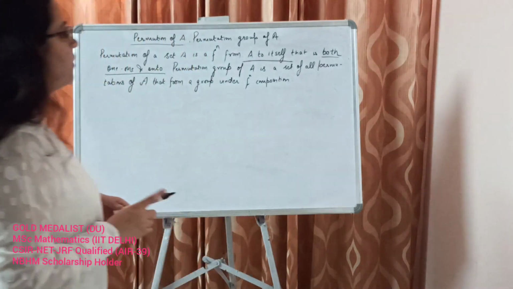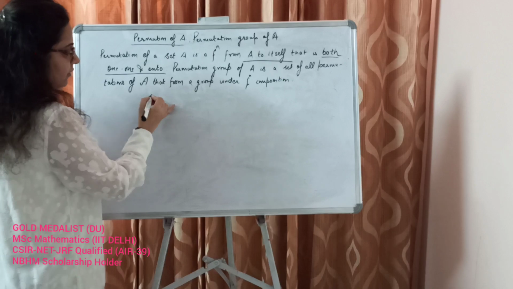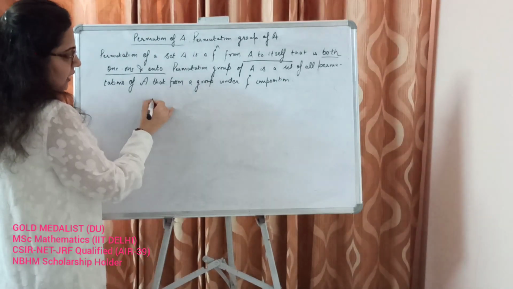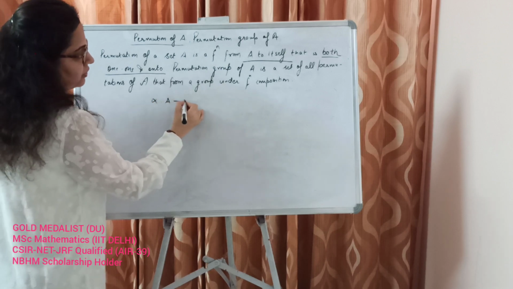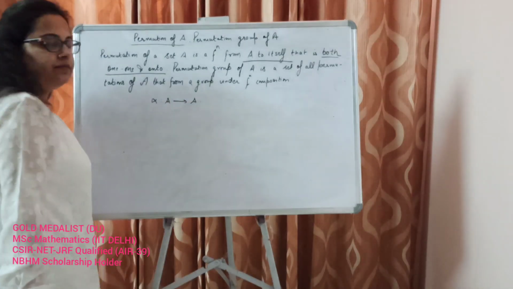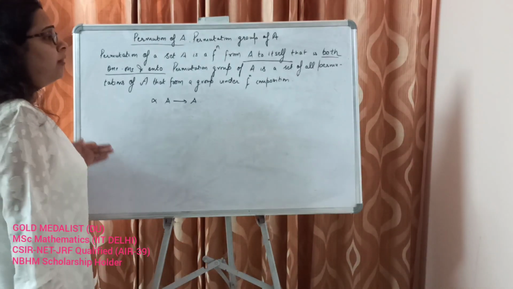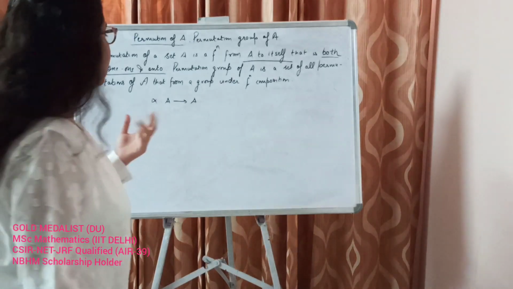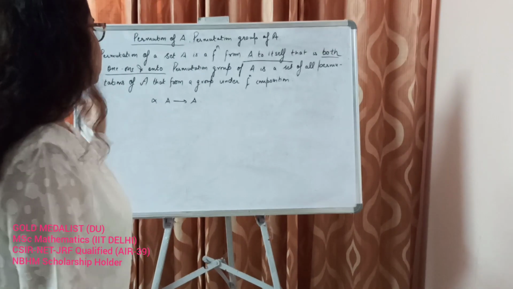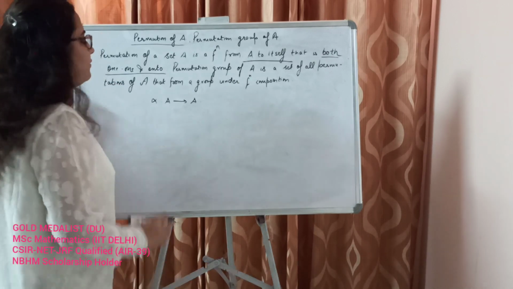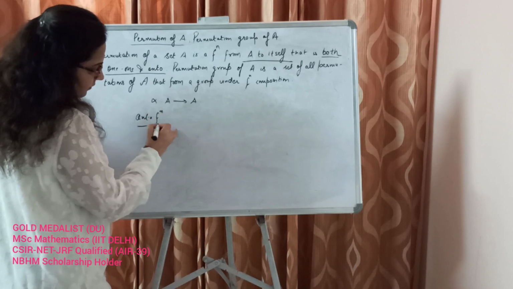Okay, so say we define alpha from A to A. From high school, we have learned the definitions of one-one and onto functions. Let's repeat these definitions quickly. First we learn what an onto function is.